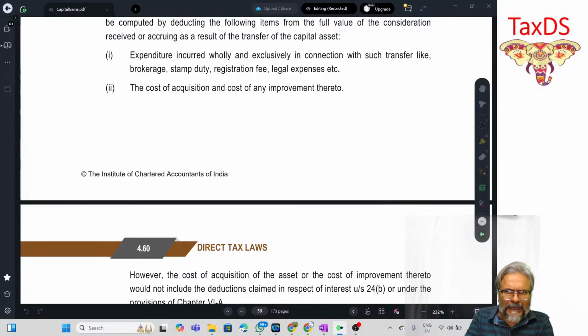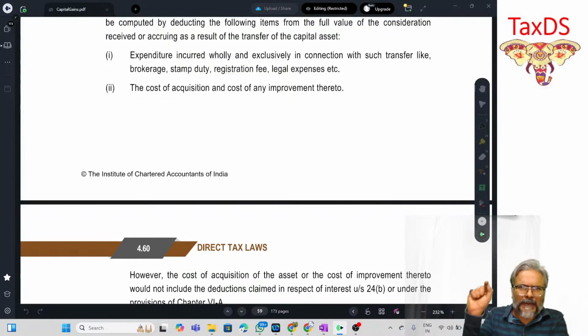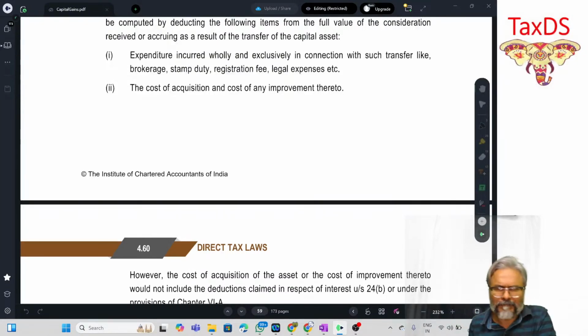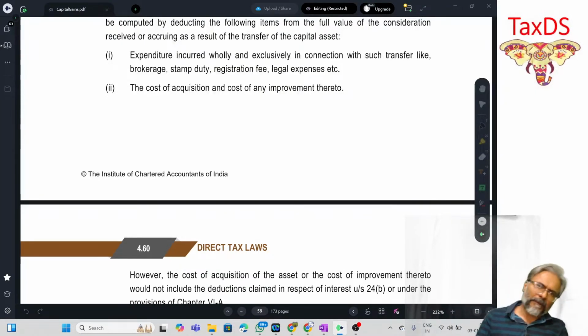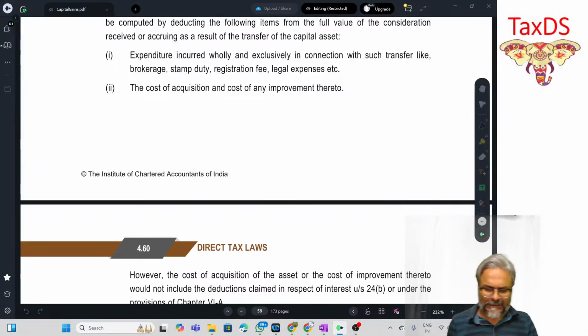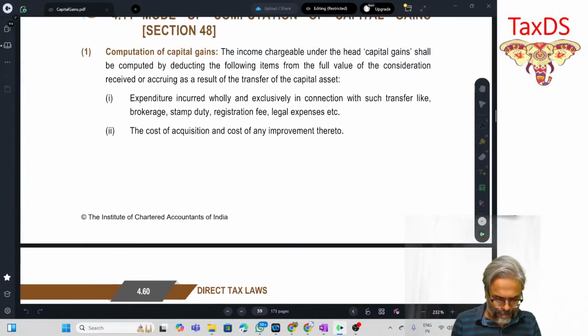Once that has been done, in your examination, whenever that amendment is asked, please make a mention in your answer that it applies with effect from this date. By mentioning the date, it will definitely have an impact on the mind of the examiner. So do take note of that point, students.